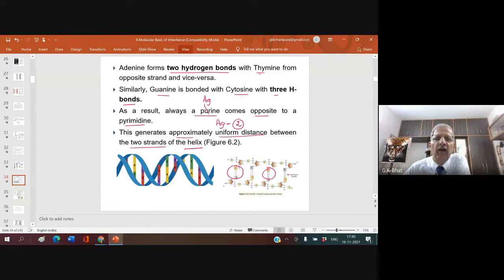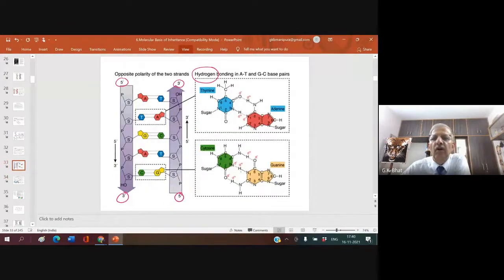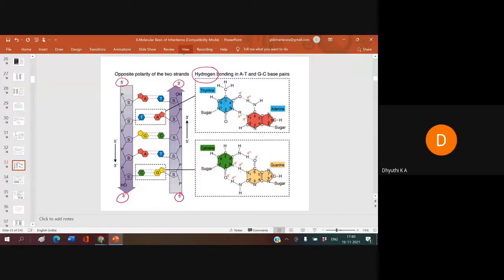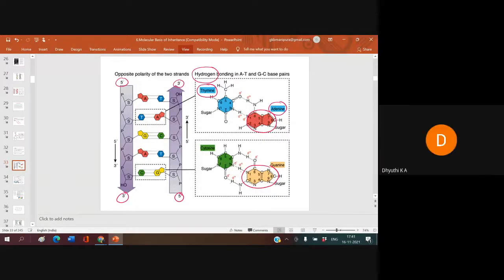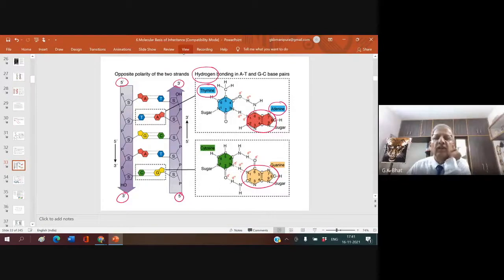Is it purines that are double ringed or pyrimidines that are double ringed? You have studied this, you know? Sir, purines are double ringed. What is thymine? It's a pyrimidine. So purine, adenine, purine. Purine is double ringed. Guanine is double ringed. Thymine is single ringed.